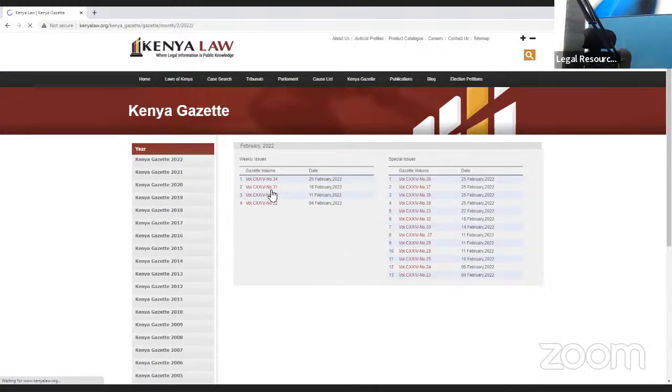So you can see the Kenya Gazette volumes that were published in February. These four are our weekly publications. And then what you see on the right side are the Kenya Gazettes that are published as special issues. Most of them will be containing land-related issues. Someone has filed a succession case, or the president has issued a special gazette notice. So this is what you will see here on the special issues.